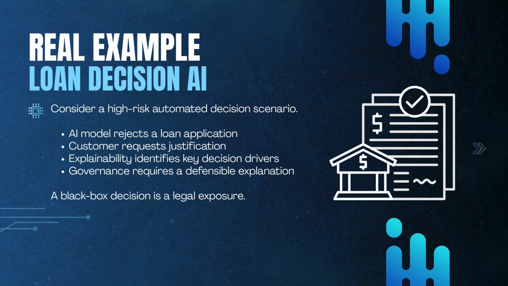Consider a high-risk automated decision scenario. An AI model rejects a loan application. The customer asks for justification. If the model operates as a black box, the organization cannot clearly explain why that decision was made. Explainability allows us to identify the key drivers behind the outcome and provide a defensible explanation. In high-risk environments, a black box decision is not just a technical limitation, it is a legal exposure.